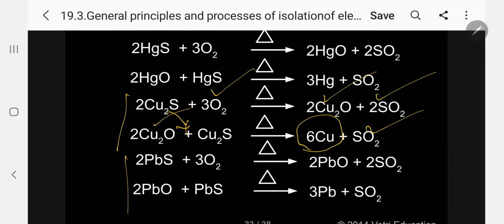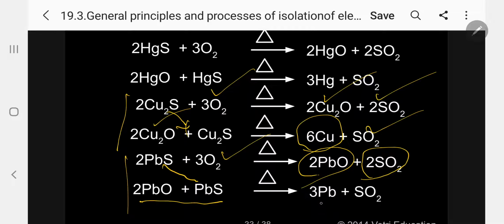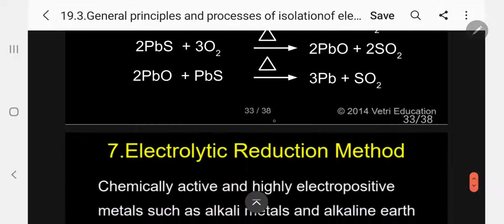Third is lead sulfide. 2 moles of lead sulfide and 3 moles of oxygen react to give 2 moles of lead oxide and 2 moles of SO2. Again, the lead oxide formed reacts with excess lead sulfide and is reduced, so impure lead metal is liberated and sulfur dioxide is coming out. So these three examples, mercury, copper and lead sulfide, are specific examples of the self-reduction method.